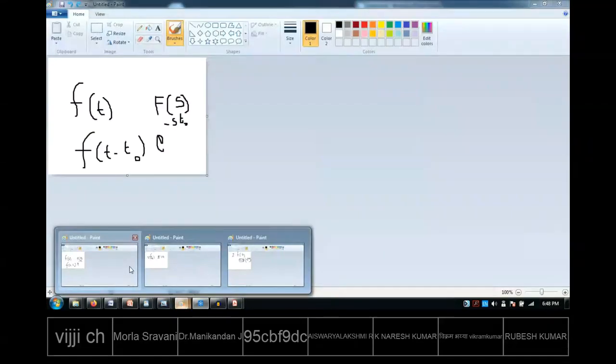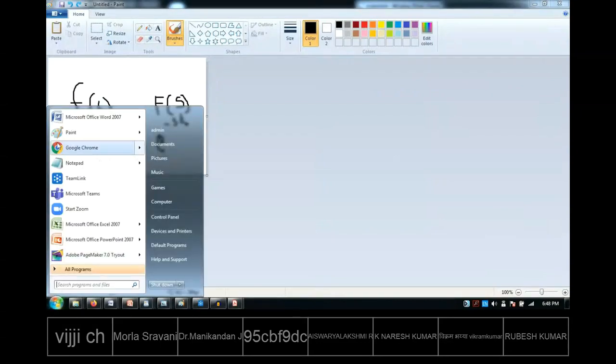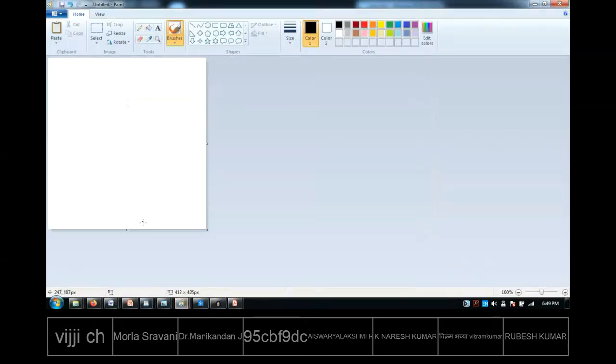Let me take one. Just 1 minute, I'll show you an empty paint file. Suppose I give training to the computer that this shape is ka. But see my handwriting, every time my handwriting is not the same. Each time when I'm writing, the shapes slightly change. Different people will have different handwritings. Even the same person will have slightly different handwriting.